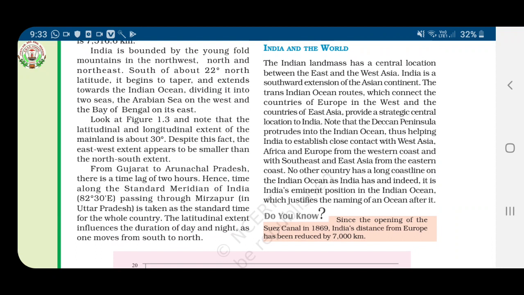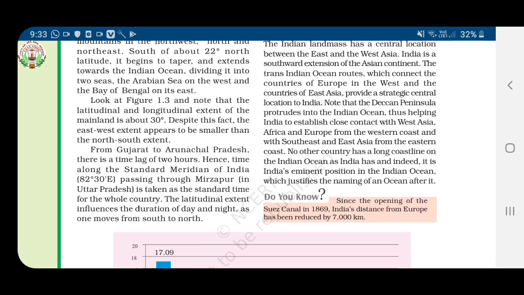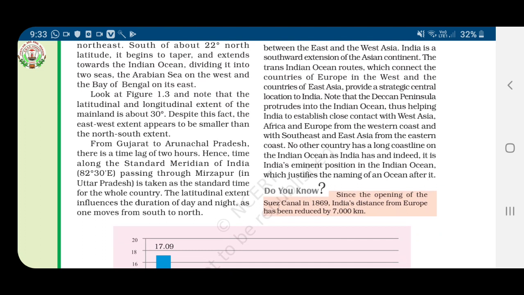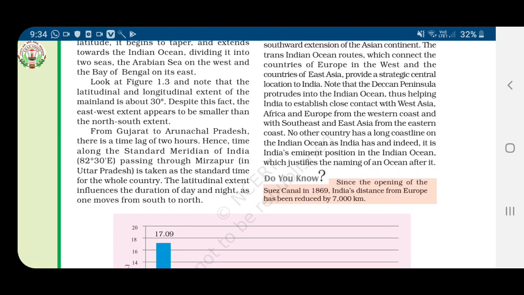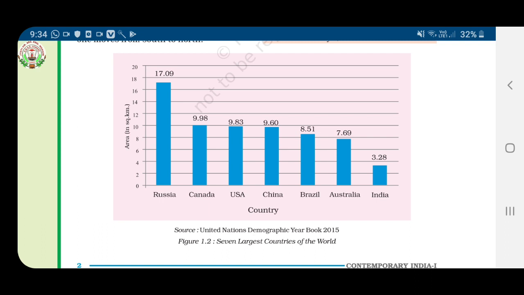The Deccan Peninsula protrudes into the Indian Ocean, thus helping India to establish close contact with West Asia, Africa and Europe from the western coast and with Southeast and East Asia from the eastern coast. No other country has as long a coastline on the Indian Ocean as India has, and indeed it is India's eminent position in the Indian Ocean which justifies the naming of an ocean after it.